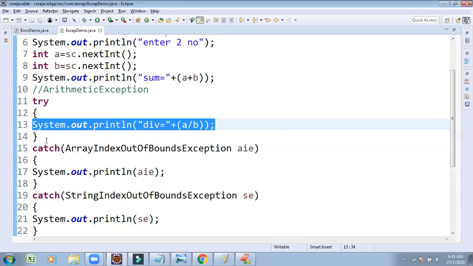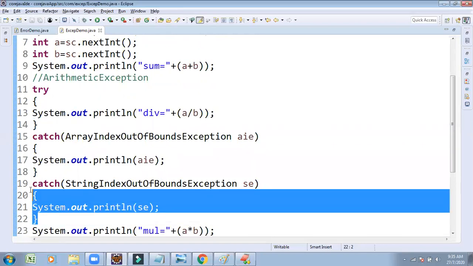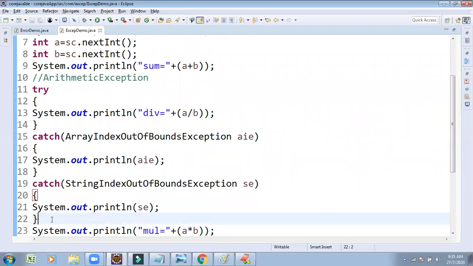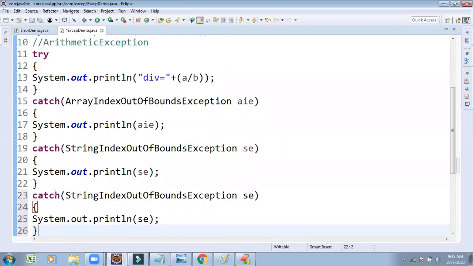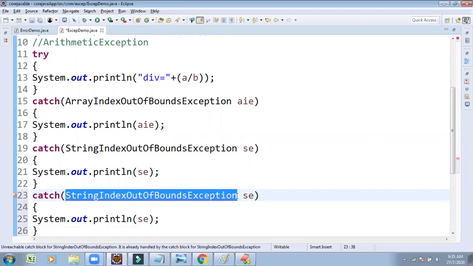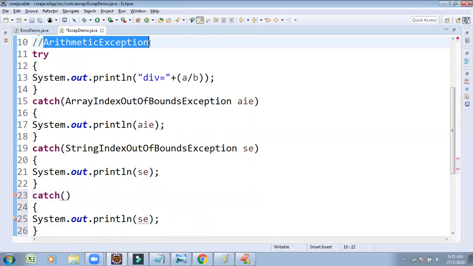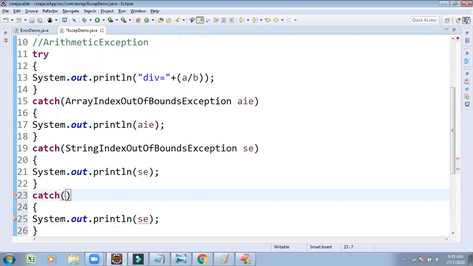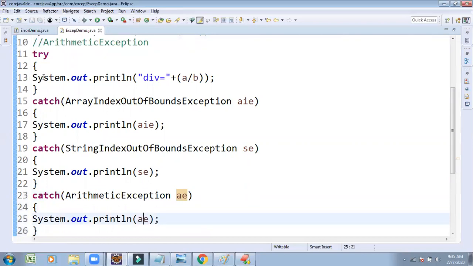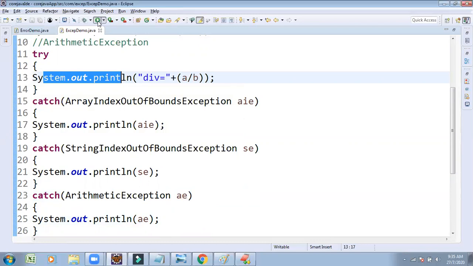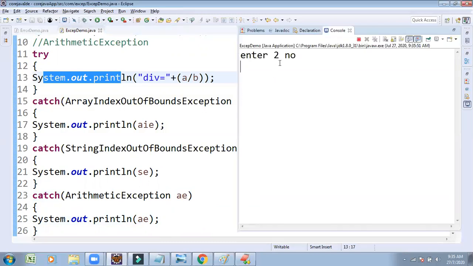One try block, multiple catch blocks. Similarly, I write one more catch block: catch 1, catch 2, catch 3, n number of catch blocks. Suggestion 1, array index out of bound exception. Suggestion 2, string index out of bound exception. Suggestion 3, arithmetic exception, like AE, System.out.println of AE. We put the doubtful code under the try block and try to catch it with multiple catch blocks.